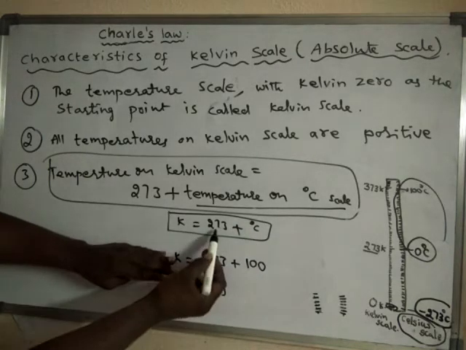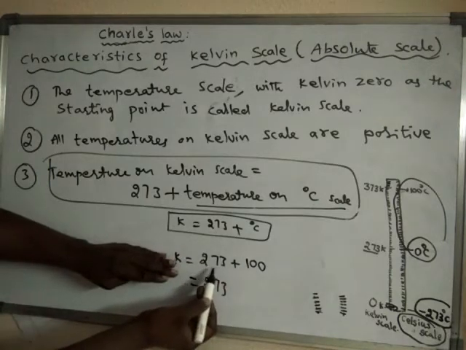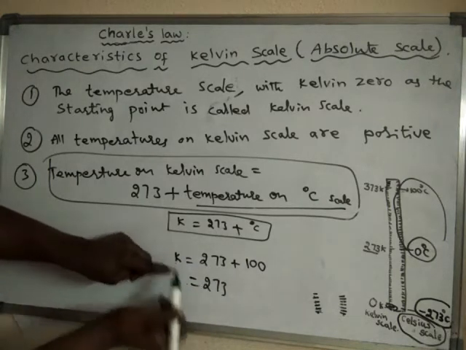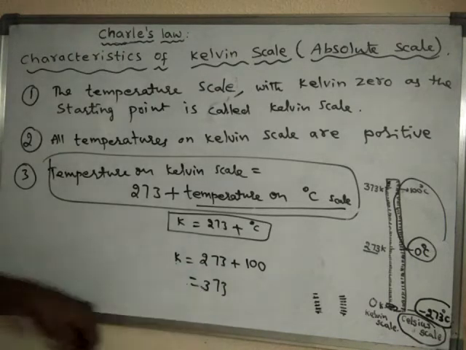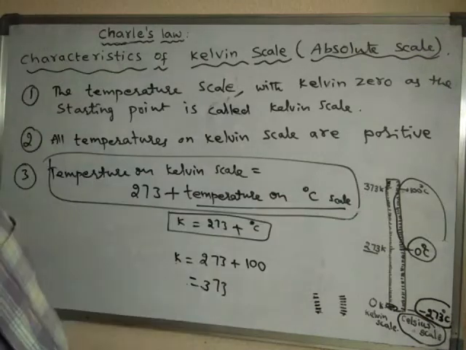Anyhow we have to add 273. So the Kelvin scale value will be 273 plus 100, how much? 373.